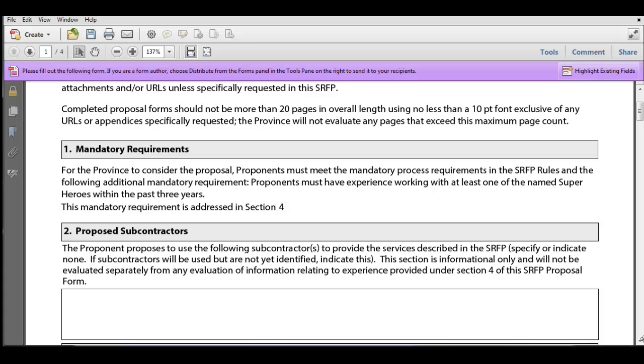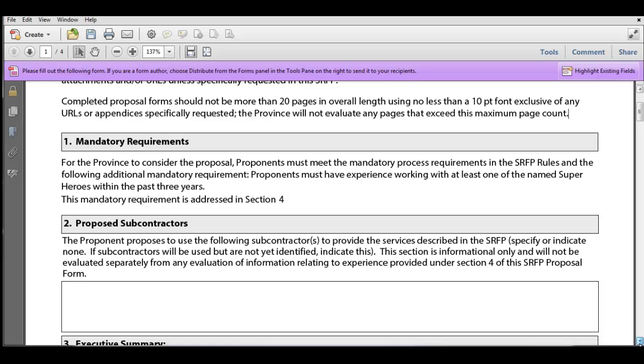Now, maybe we want you to provide a photocopy of your certification. Maybe we want you to just state that you have it. Whatever it is that the SRFP Appendix A says, that's what you want to follow. There'll be space for you to put that in. So if it was a photocopy of your certification, for example, chances are you'll be asked to submit an appendix that was the certification that we've asked for. So follow the instructions here if there are any in Section 1, or note where it is that any additional mandatory requirements are going to be addressed.